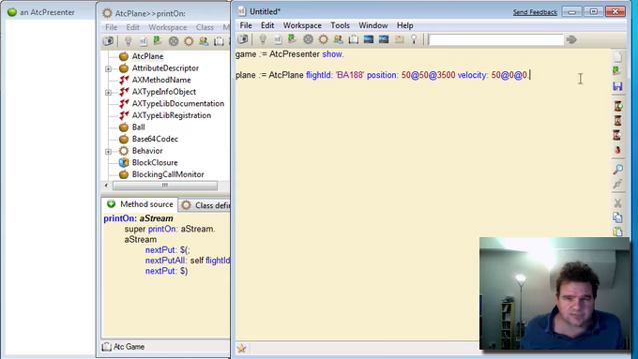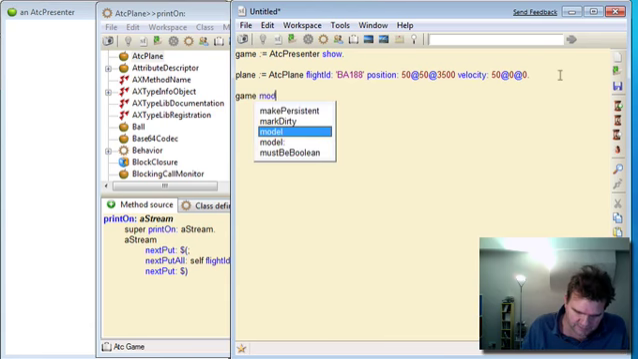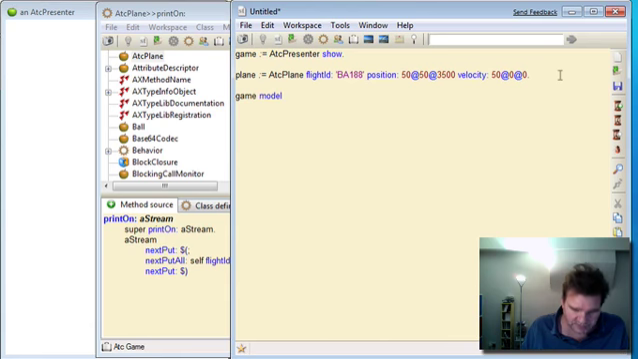Okay, so let's add that plane to our game. So we'll say we want to add it to the model part of the game, so we're going to create an addPlane method which takes a plane as a parameter. Once again, we can do the coding in the debugger, so let's evaluate that.